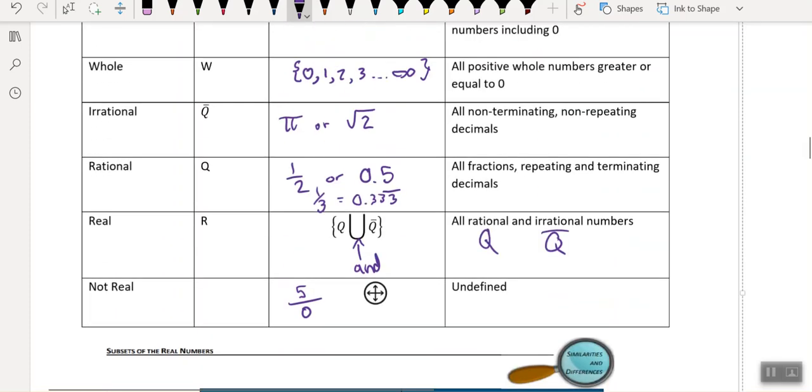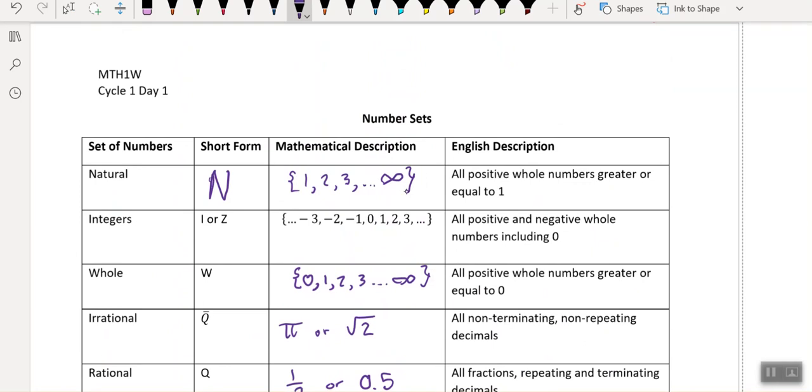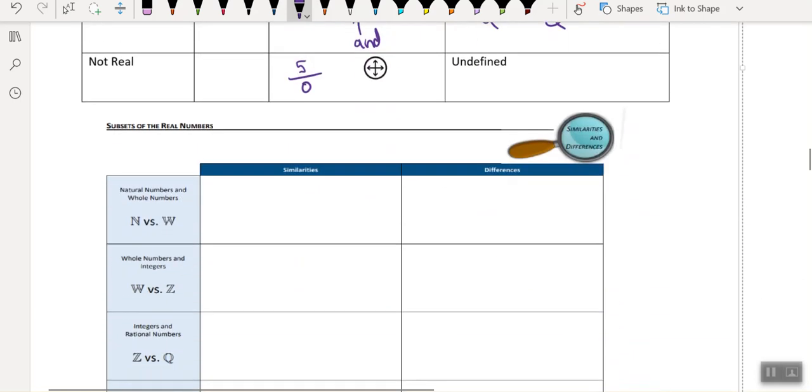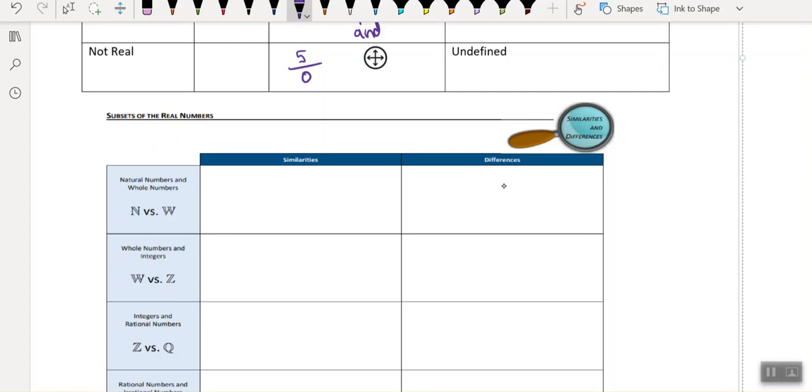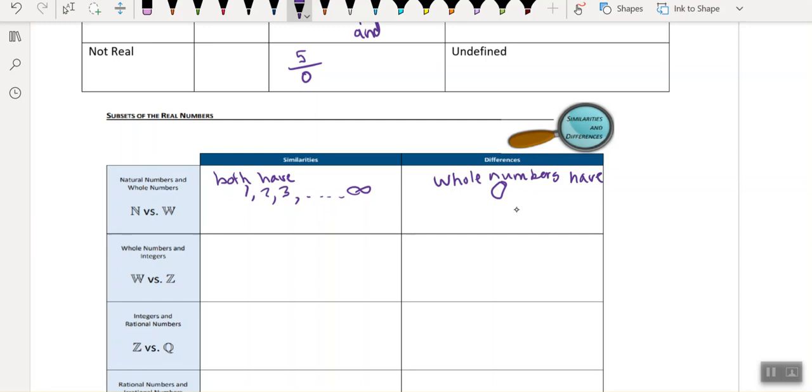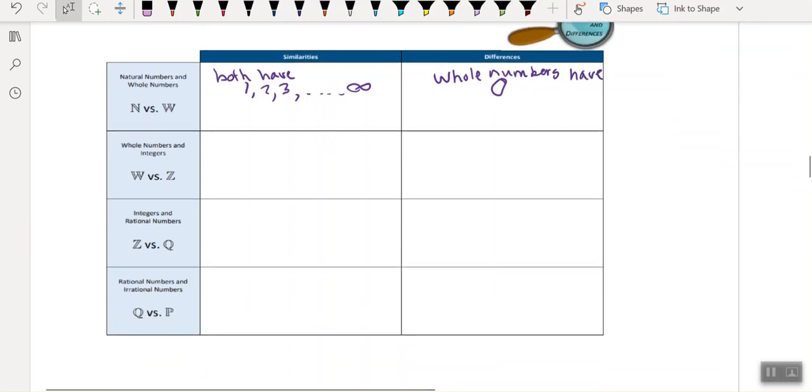When you're looking back at natural numbers, natural are for 1 through infinity. And we have whole, oh yeah, that also has 1 through infinity. But it does have a 0. So there's some of your differences. So your difference would be this one has 0, and they both have 1, 2, 3, to infinity. And maybe you can say whole numbers have 0.